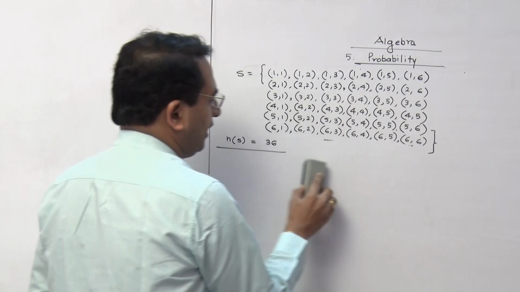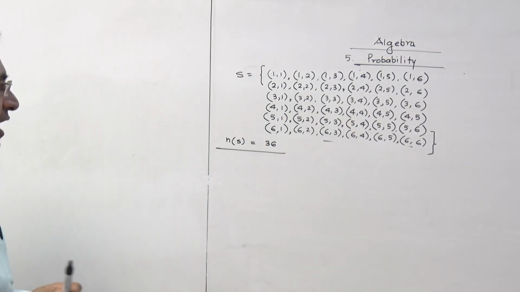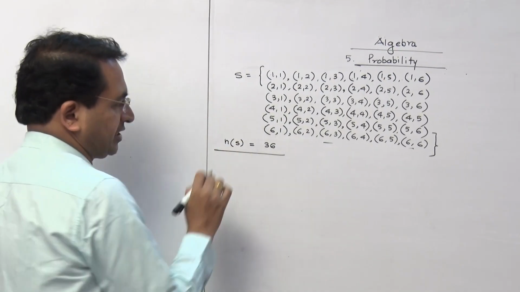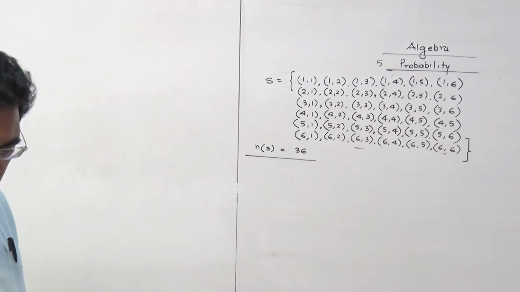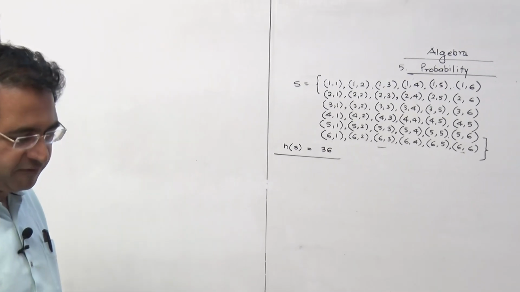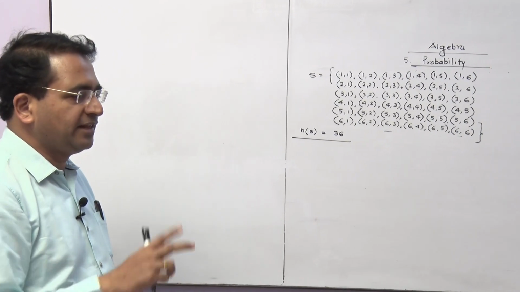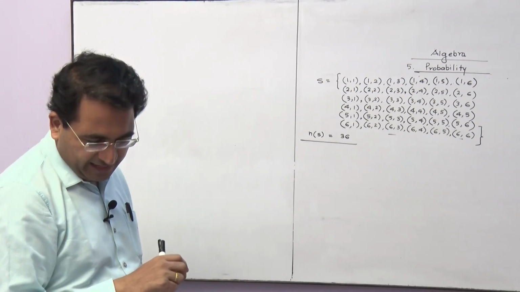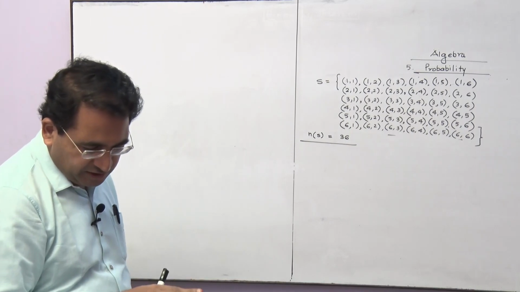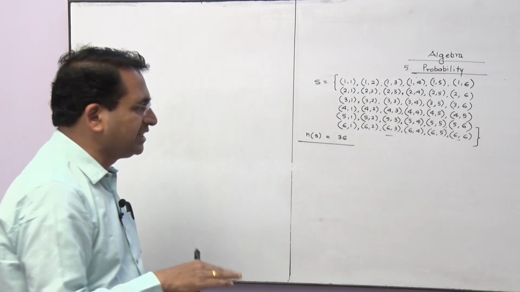Now let us go ahead with this part. N of S we have got as 36. Now they are asking you a question: find the probability of the following events. They are giving you the first event as sum of the digits on the upper faces is at least 10.